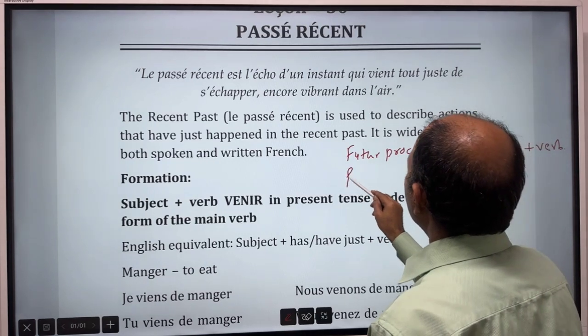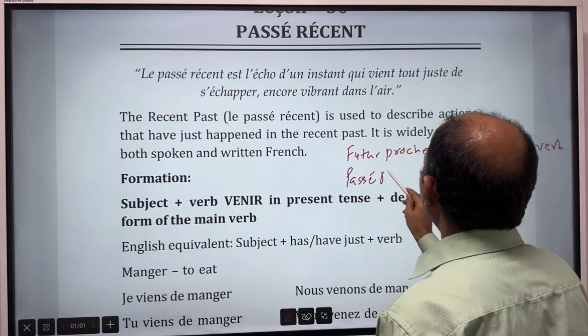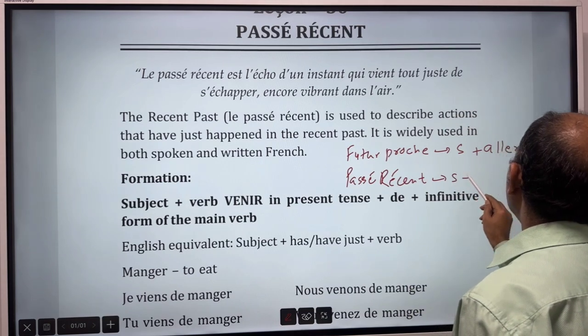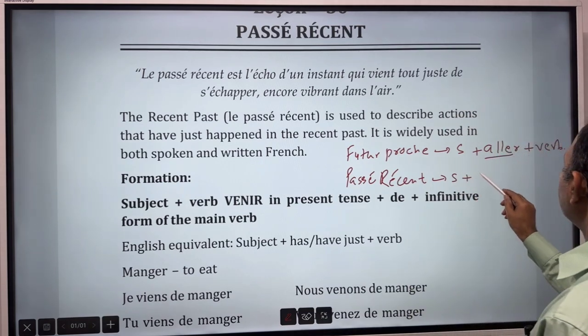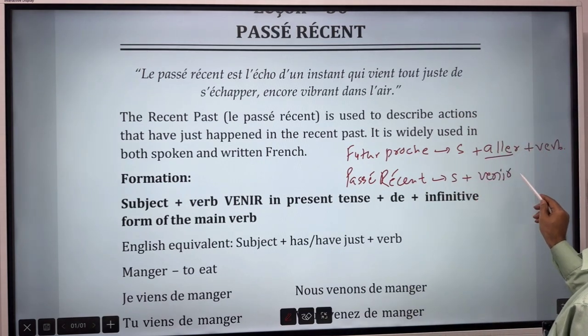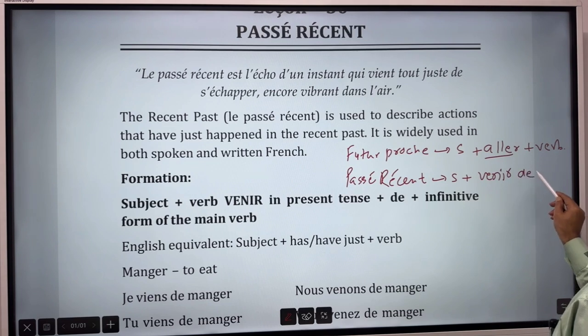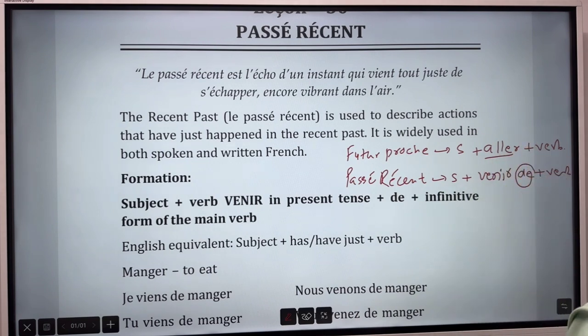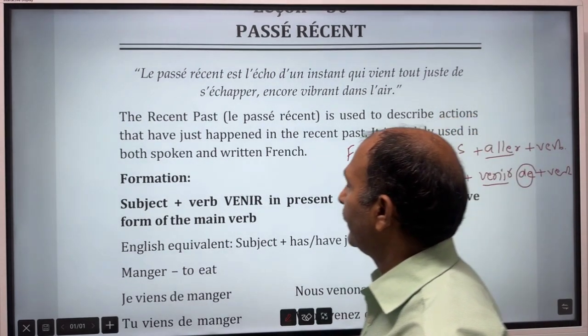In case of passé récent, subject will be there. Here we will use venir. And then one more thing will be there, venir plus de plus verb. So extra thing is de. In case of future proche, there is no de. In case of passé récent, there is venir and then de. So you have to keep in mind the difference.